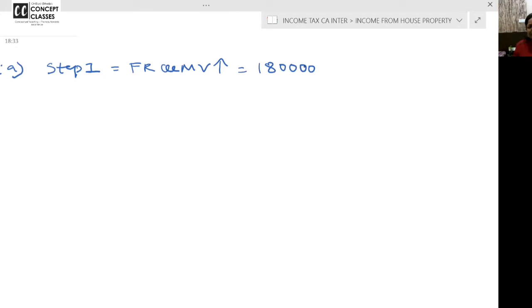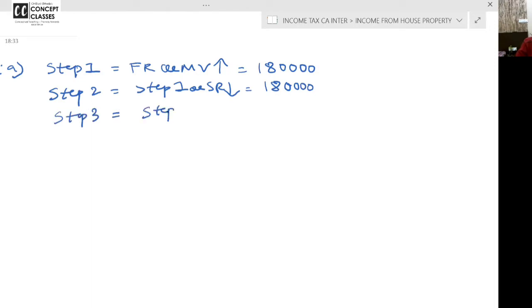Is the presentation clear to all of you? Step 2 or step B, whatever you want to write. Step 1 or standard rent, whichever is lower, nothing given. Standard rent is missing. Every problem will not necessarily have all the values. Step 3. Step 2 or actual rent, whichever is higher. And actual rent is 12,000 into 12, 1,44,000. So 180, step 2 answer, or 144, whichever is higher.